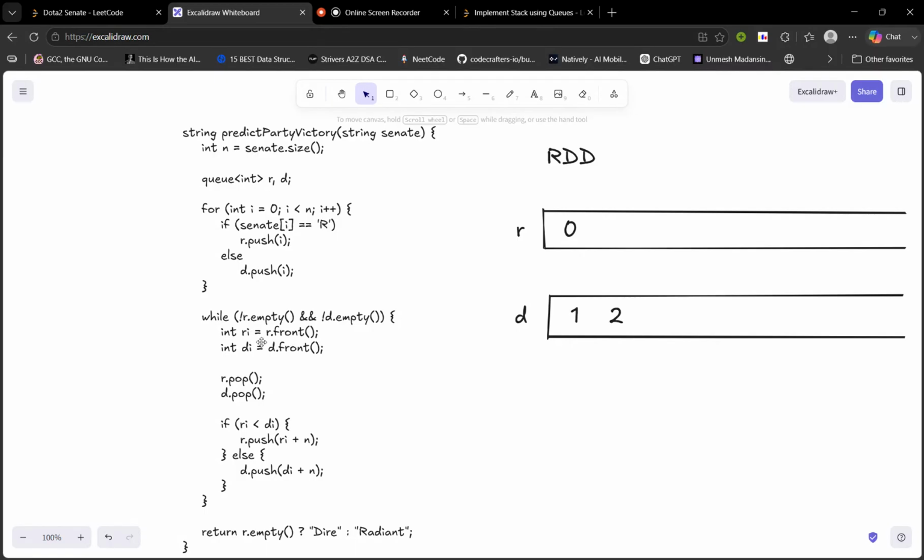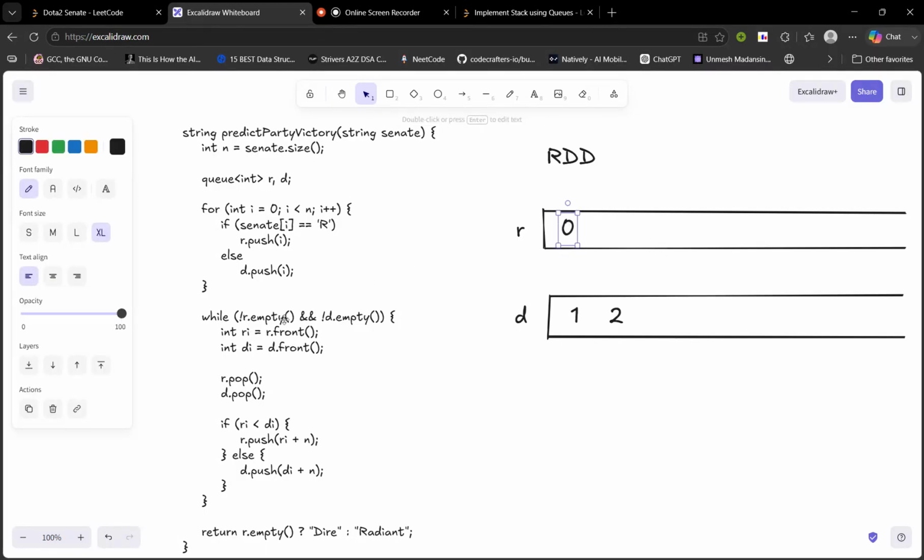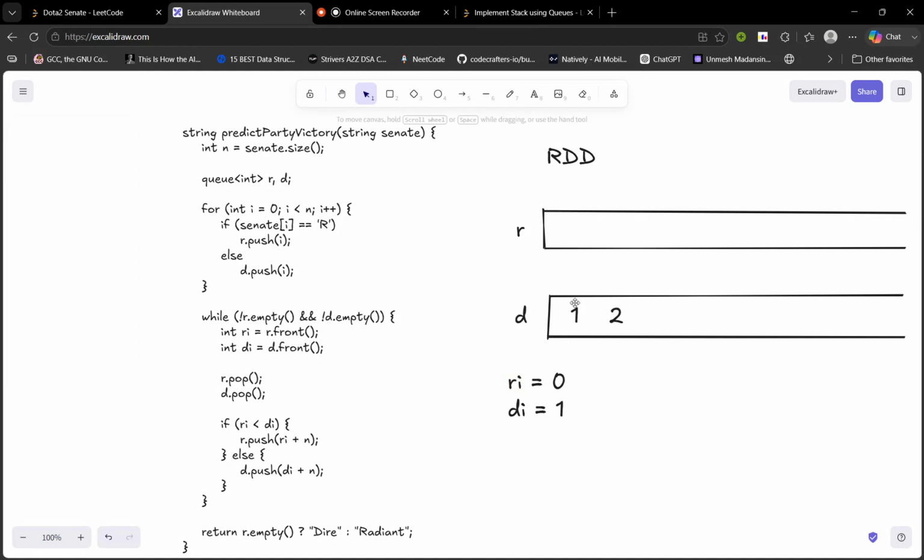We will store the front of R and the front of D in Ri and Di. Okay, so now we will pop both of these. First of all, let me store: Ri is equal to 0, Di is equal to 1. And we'll pop them. Why pop them?